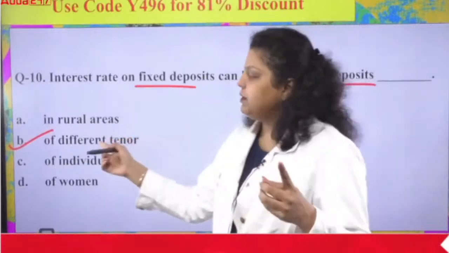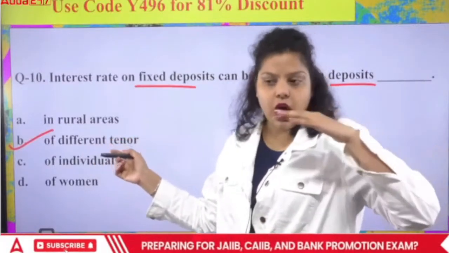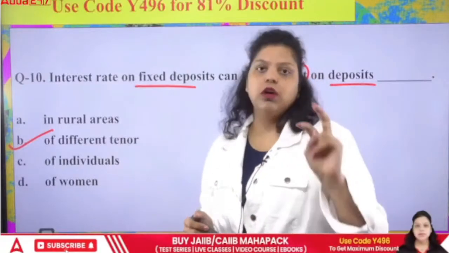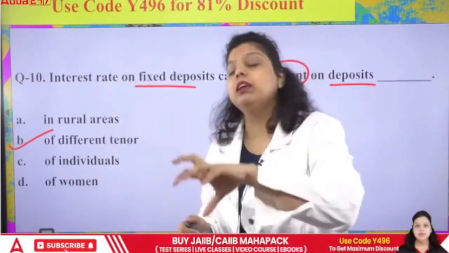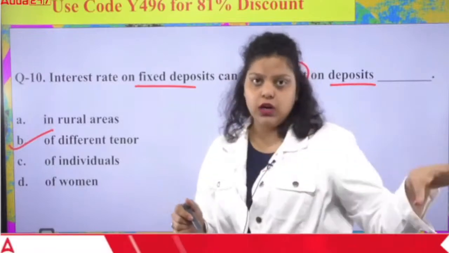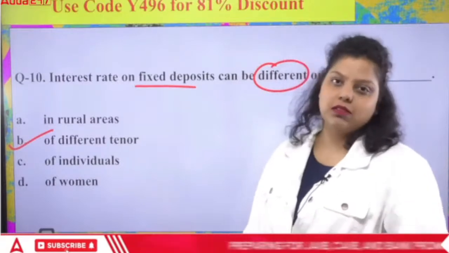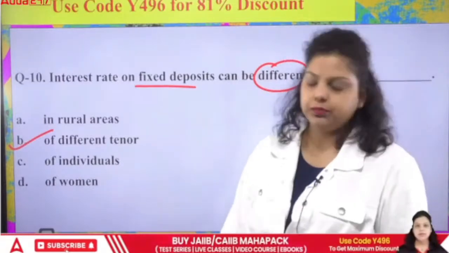The interest rate on a term deposit is decided differently depending on the tenure of the FD, that is, for how long you are making the FD. Second, the size of deposits. If you are making a bulk deposit, the interest will be different. If you are making a small deposit, the interest will be different. These are the factors by which the bank decides what interest rate should be paid on the fixed deposit.